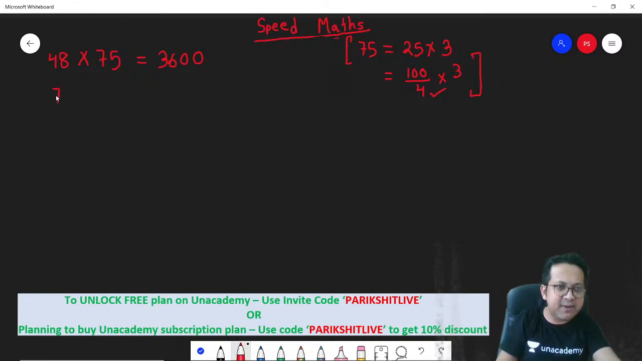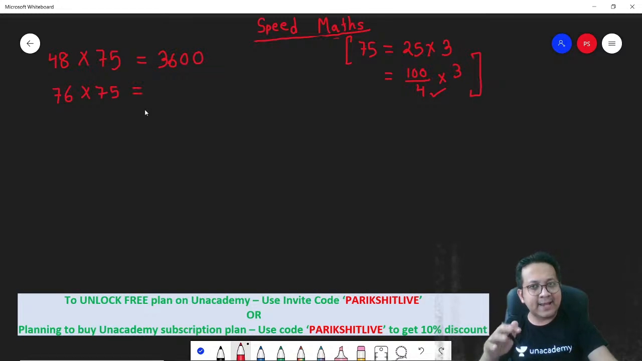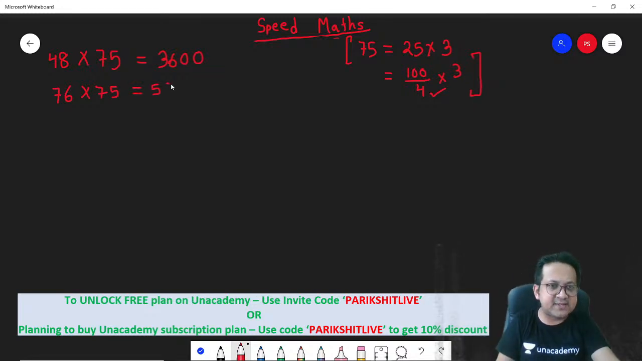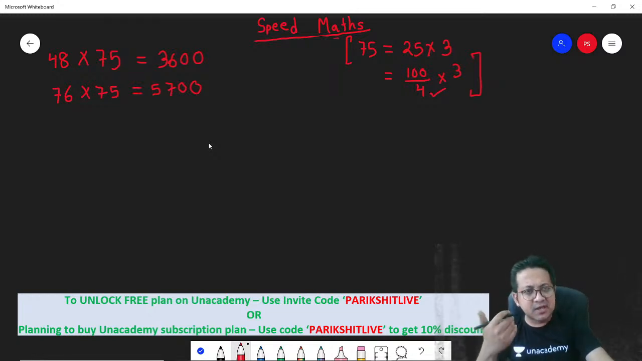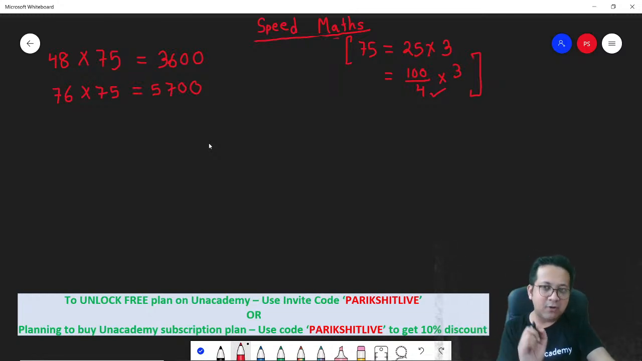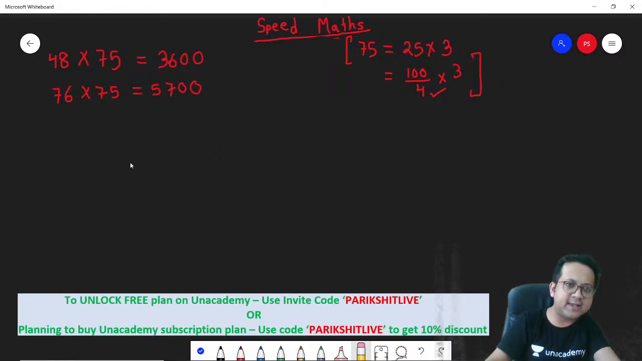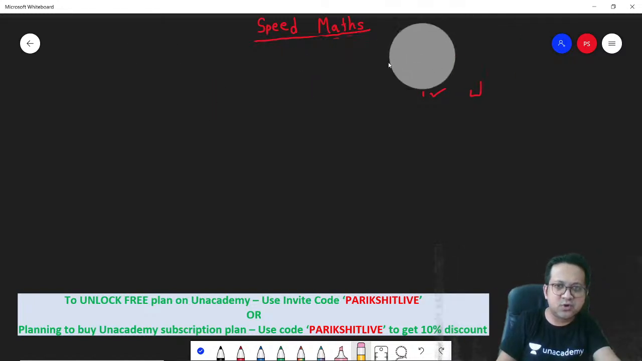Take another number. 79 into 75. Correct. Or let's take an easy number for you at the start. 76 into 75. So 76, if you divide by 4, 19. And 19 into 3 is 57. So 5700. Like this, you can multiply any number if you are able to think intuitively without the use of a calculator, and you can save time. Correct? Let's go to the next one.